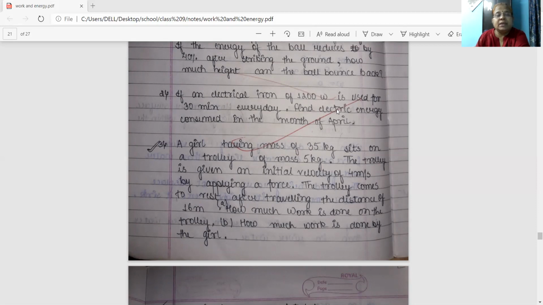So electrical energy consumed will be equal to power into time. Power is 1200 and time is 1 by 2 hour. So you are getting 600 watt hour. And then you just multiply with the number of days in the month of April.